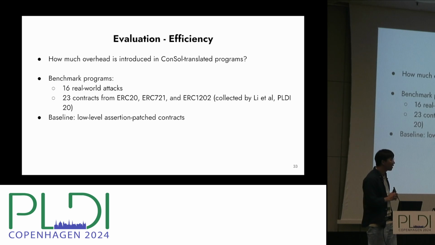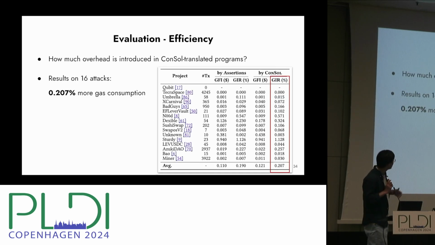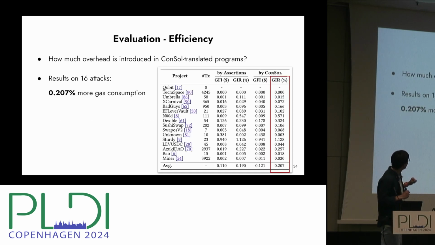Our baseline, again, is to compare with the low-level assertions already patched in those contracts. If programmers migrate those low-level assertions into our Con-sole annotations, we want to know whether they will cause additional overhead. This table shows the result on those 16 real-world attacks.